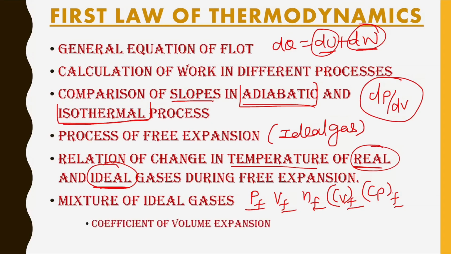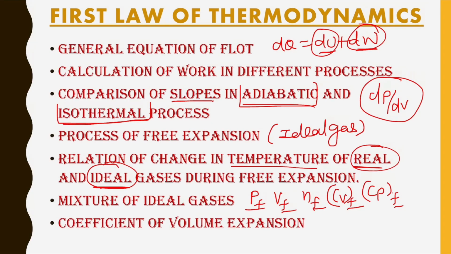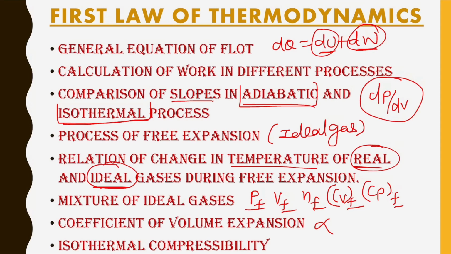This is also important. Second last topic is coefficient of volume expansion, which is represented by alpha, and it is a very basic formula. You just need to remember that formula only. The last topic in first law of thermodynamics is isothermal compressibility. Like coefficient of volume expansion, we also have one simple formula for isothermal compressibility. It is, I guess, represented by Ks or K beta. Different books will have different notations, but you must know how to write the formulas of both terms.